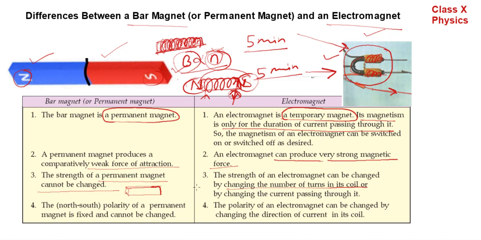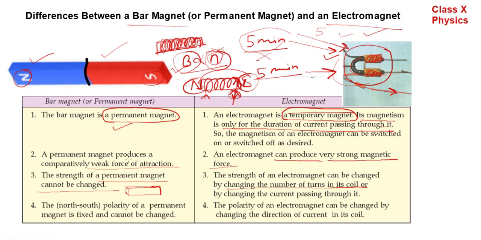So let us revise. Bar magnet is a permanent magnet, whereas electromagnet is a temporary magnet. Its magnetism is only for the duration of current passing through it. Suppose current flows in the setup for 5 minutes, it will be a magnet for only 5 minutes. So we can say only for the duration of current passing through it, it possesses magnetism. Rest of the time when we cut the supply of current, it will not pose as a magnet, it will be a normal article.